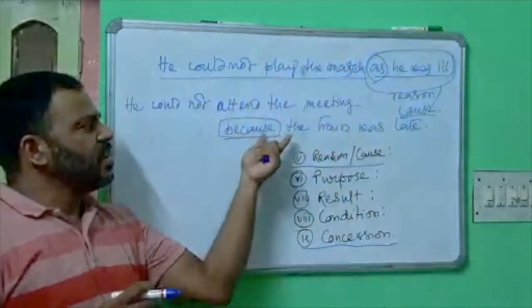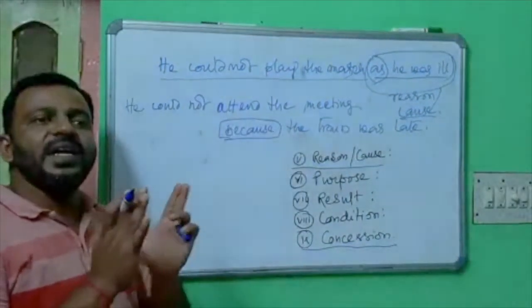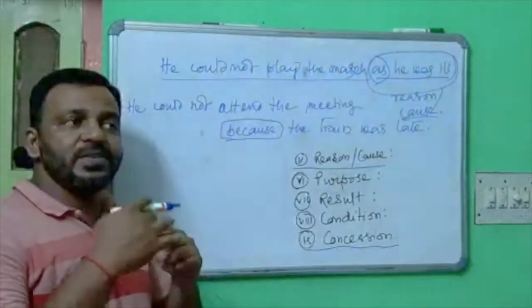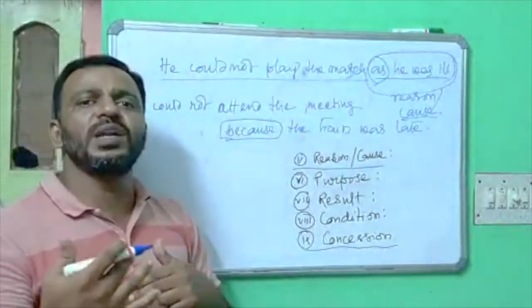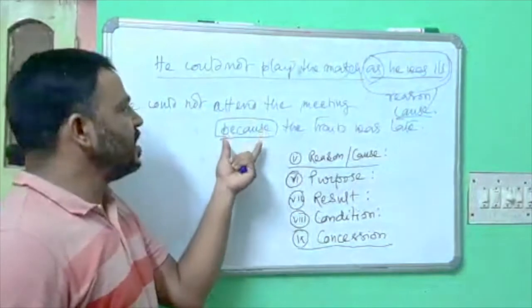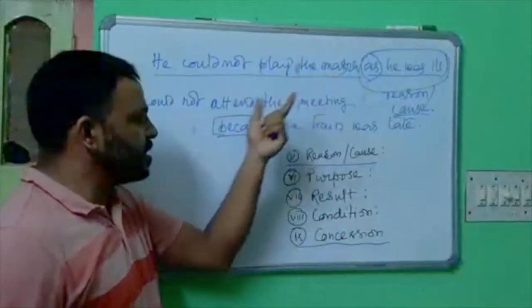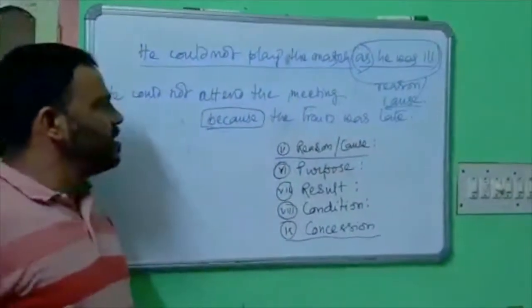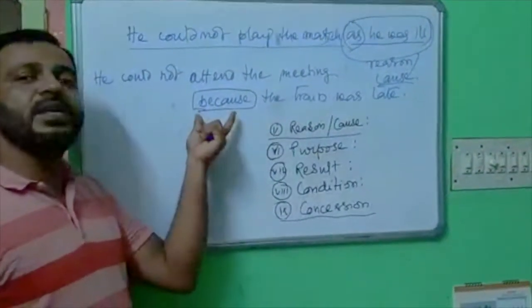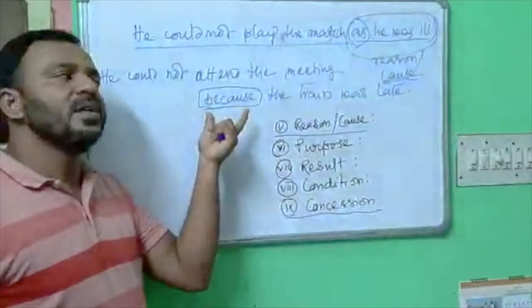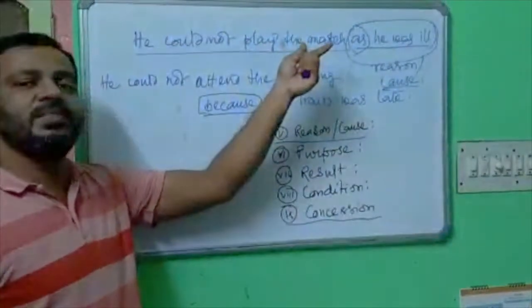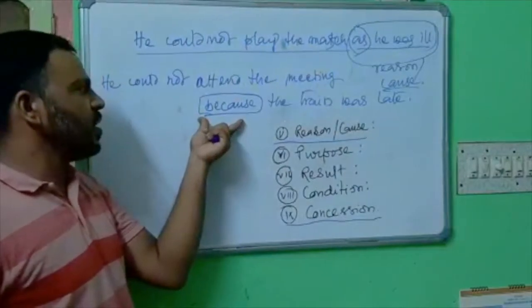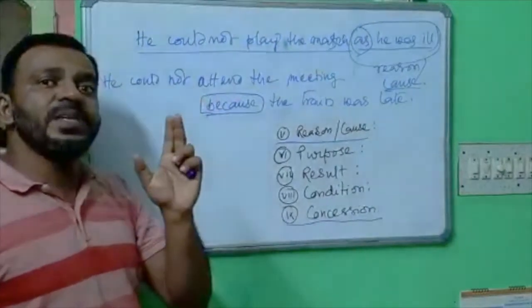Here, the reason and the effect are relating to each other. That means what the reason is, the effect is similarly equal to that of the reason. The linking words used are as, because, etc. But keep it in mind that because can never be used at the beginning of the sentence, but as you can use at the beginning of the sentence. Because cannot be used at the beginning of a sentence.